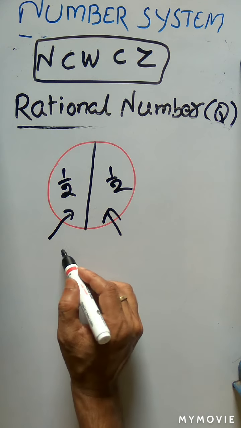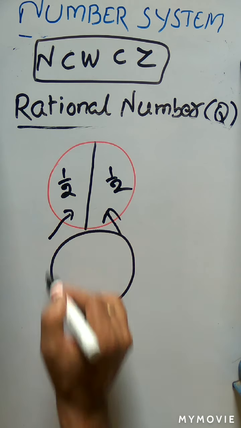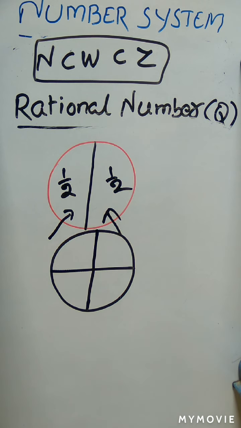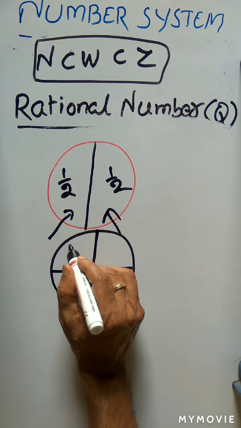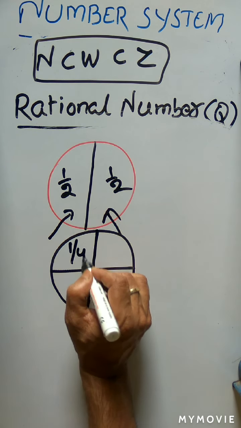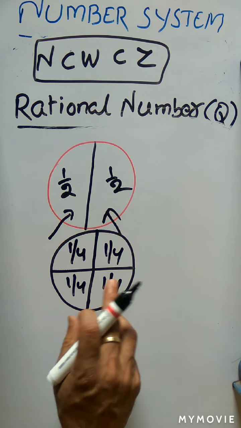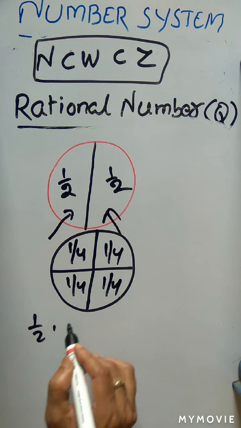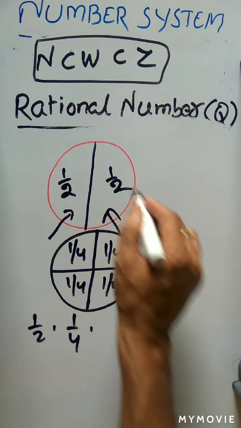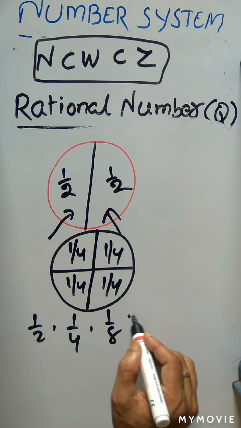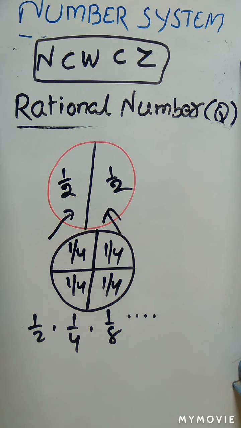Suppose you are told this is one pizza and you have to distribute it among 4 students. Each student will get how much? 1 by 4, 1 by 4, 1 by 4, 1 by 4. So this is 1 by 2, this is 1 by 4, and if we divide again, you may get 1 by 8. All are not included in the integer set.